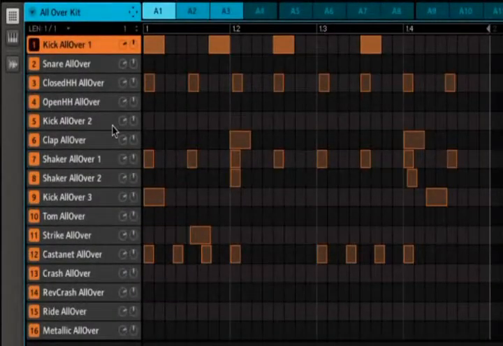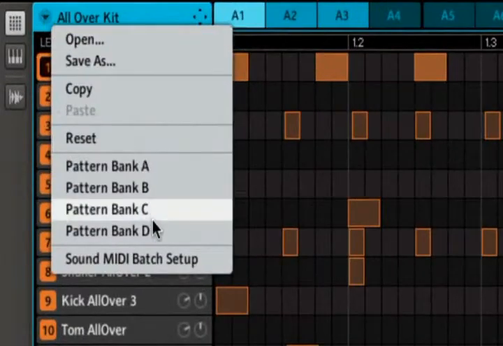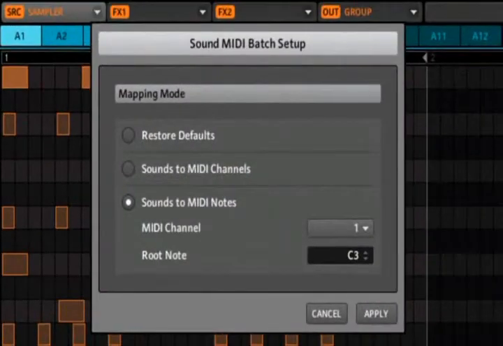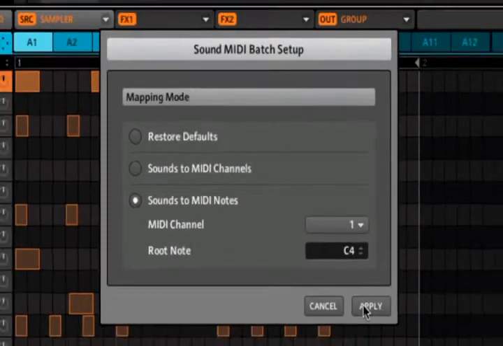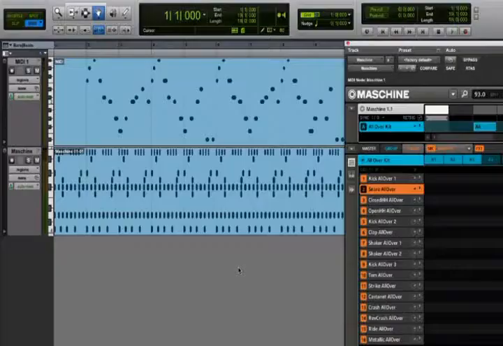A new feature in Maschine 1.1 lets you quickly assign single sounds to MIDI notes. In the Group menu, select Sound MIDI Batch Setup. Each sound of this group will now be mapped to a single note on the selected MIDI channel, ascending chromatically from the selected root note. We can now trigger all the sounds of our kit via MIDI, using, for example, the piano roll in our host program.